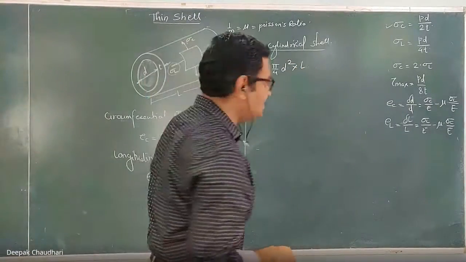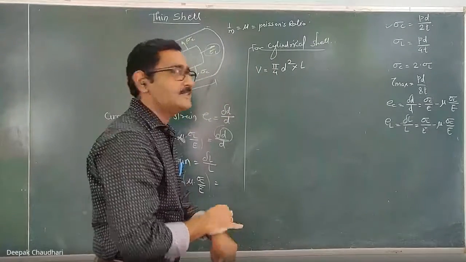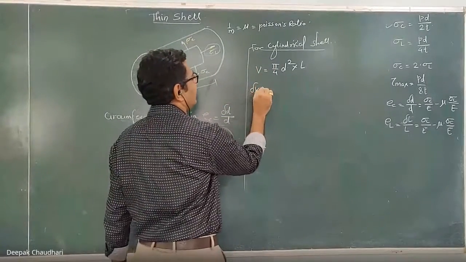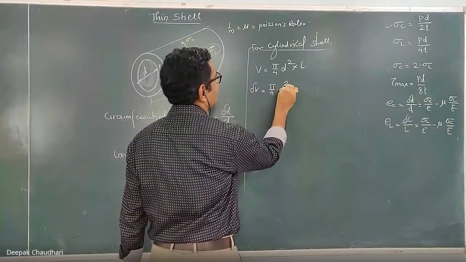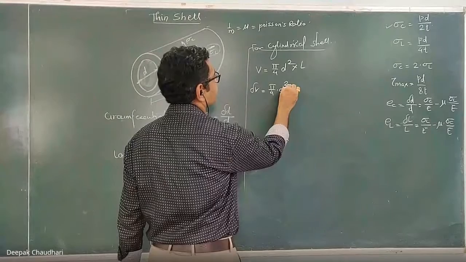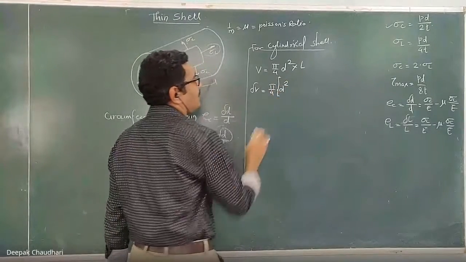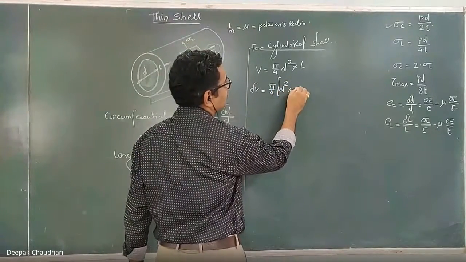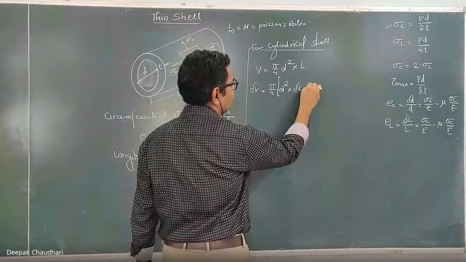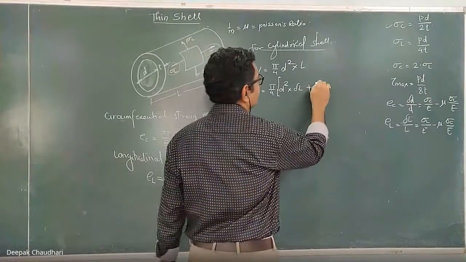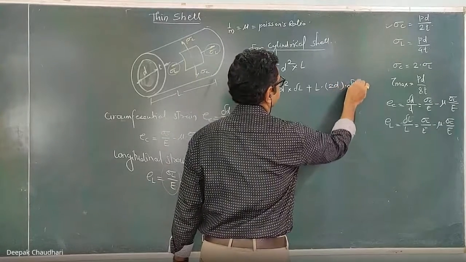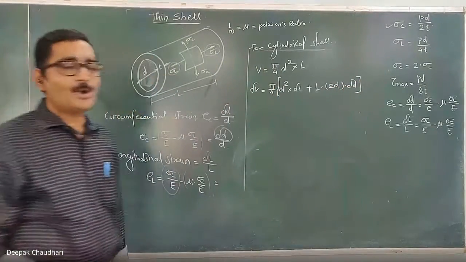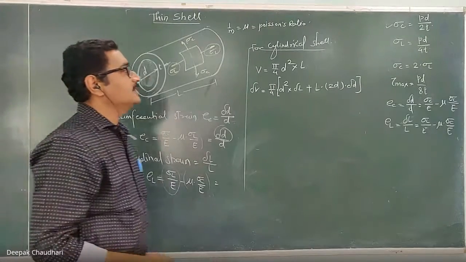To calculate the change in volume, let's differentiate it partially. So it is delta V equal to pi by 4 into d square into delta L, plus second into derivative of first, it is 2d into delta D. I have used the product rule here.